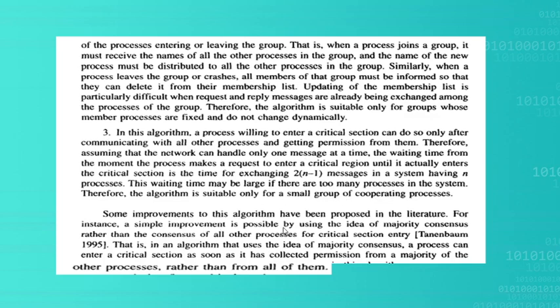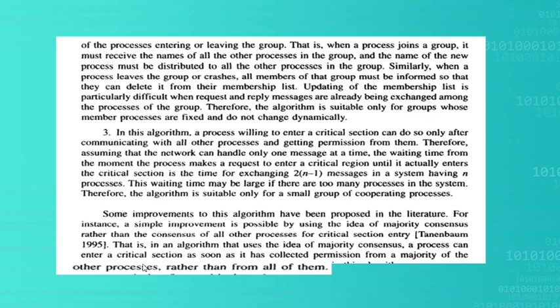Some improvements have been made to this algorithm. This algorithm uses the idea of majority consensus, meaning it will not take permission from all the processes. It will take permission from a majority of the other processes.